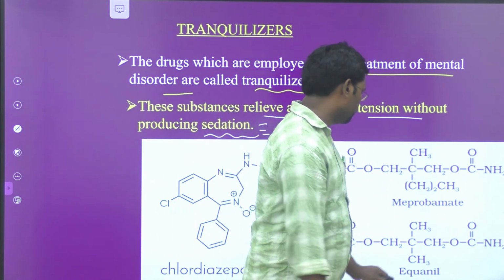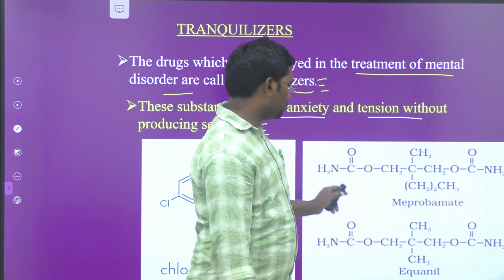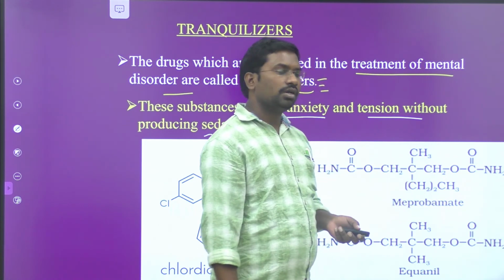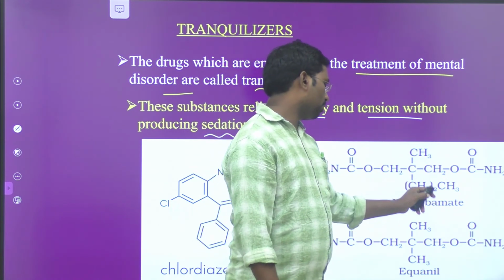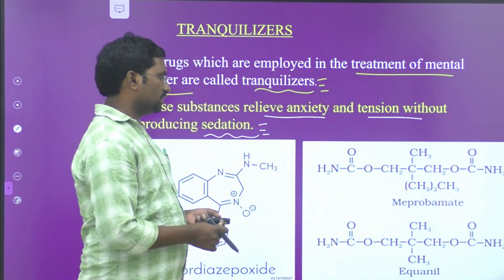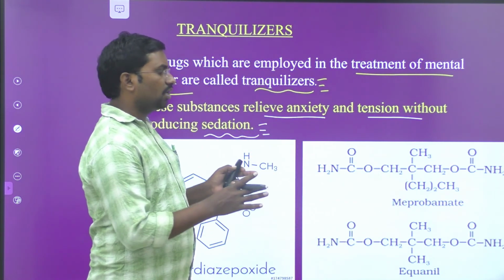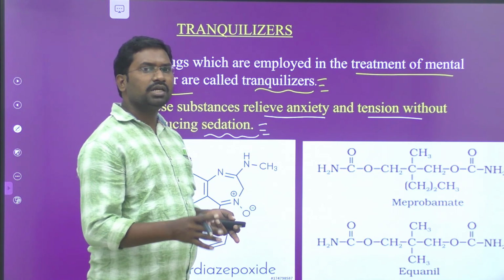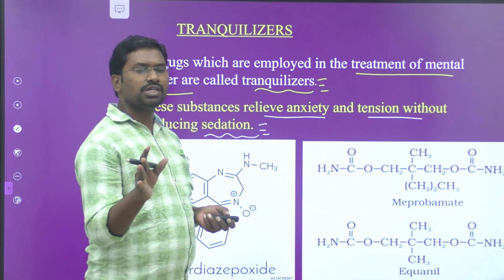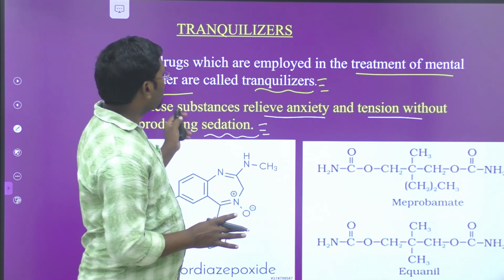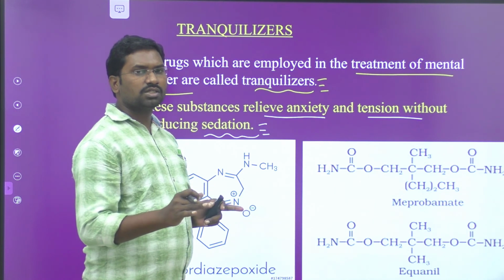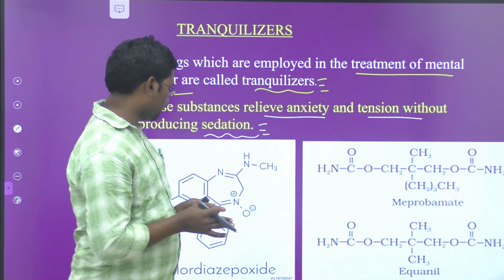And the next one, Equanil. So this is the structure for Equanil and meprobamate. Meprobamate and Equanil, these two are the best examples for tranquilizers. Knowing the structure and what type of atoms are present there is very, very important. I already mentioned that many JEE Main questions are asked from this chapter based only on structures. Without knowing the structure, we can't answer such types of questions.